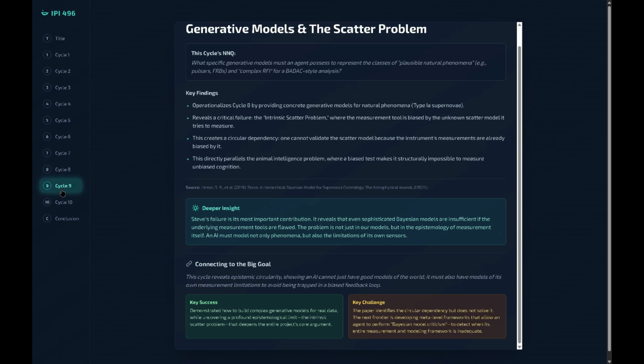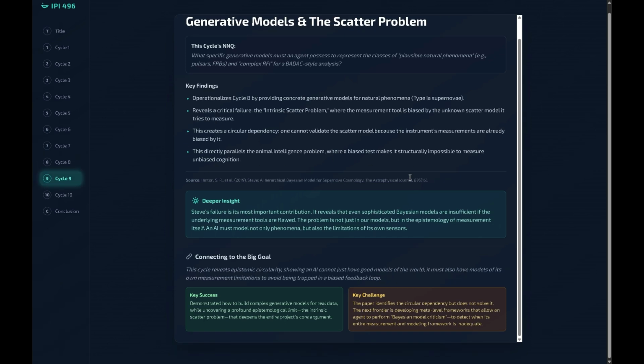Cycle 9, the scatter problem. But even with this powerful math, Cycle 9 uncovered a deeper, more profound problem. In cosmology, a model named Steve revealed a hidden trap of circular logic. The model's ability to measure the universe was being biased by its own unprovable assumptions about how the universe works. It was stuck in a feedback loop.